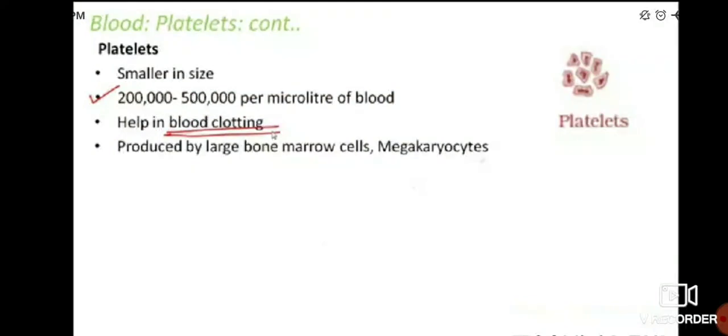And next we shall move on to the circulatory system in animals. Dear students, the circulatory system in animals consists of two types. The first one is the open circulatory system, and the second one is the closed circulatory system.